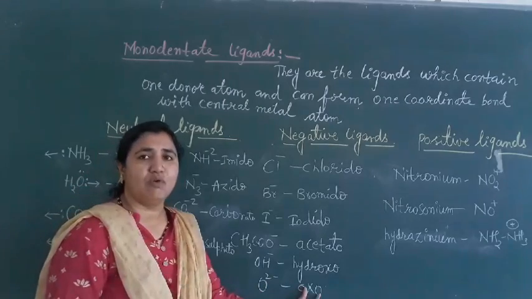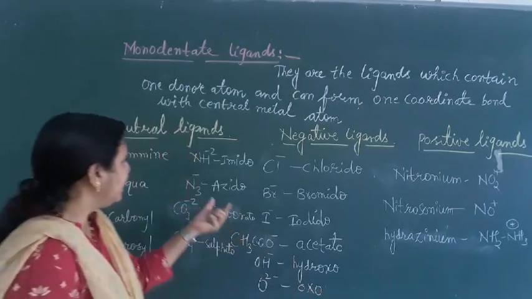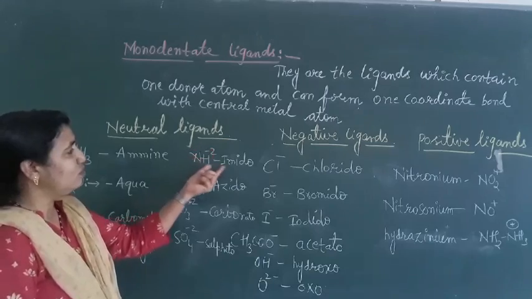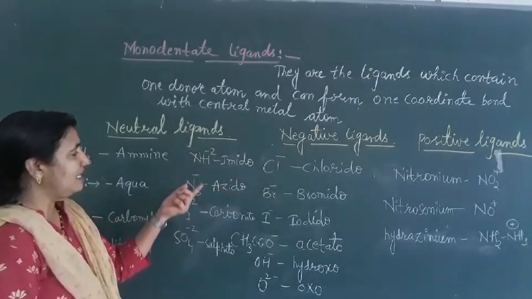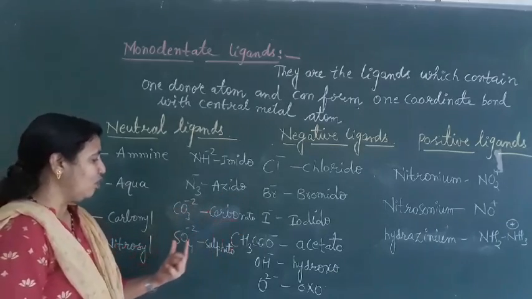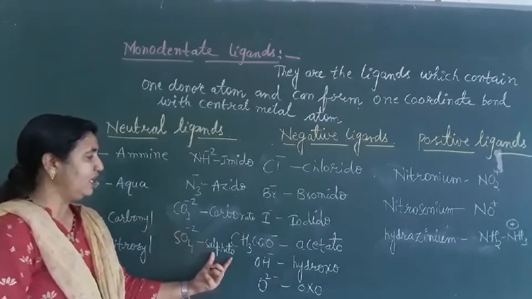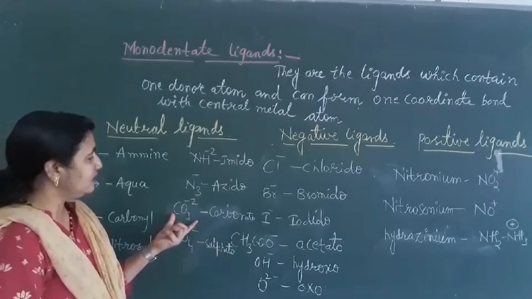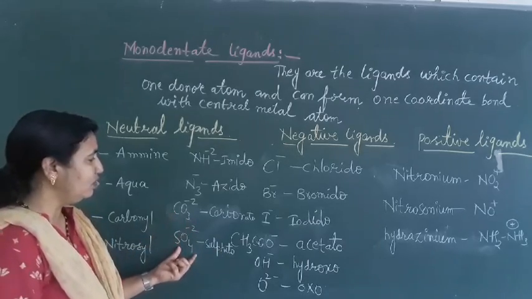O minus 2 charge is oxo. Next we have NH minus 2, imido. N3 minus, azido. CO3 minus 2, carbonato. SO4 minus 2, sulfato. See here, this is carbonato and sulfato. These are called